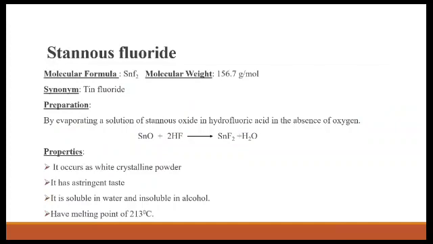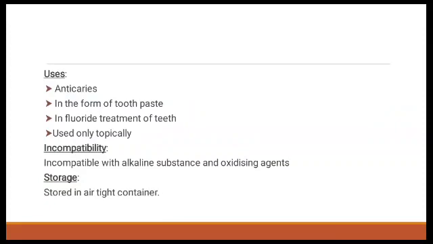Next is the properties. It occurs as a white crystalline powder and has an astringent taste. It is soluble in water and insoluble in alcohol. It has a melting point of 213 degrees Celsius. Next is the uses. It is used as an anti-caries agent. It is used in the form of toothpaste. It is used in the fluoride treatment of teeth, and it is also used topically. Next is the incompatibility. It is incompatible with alkaline substances and oxidizing agents.